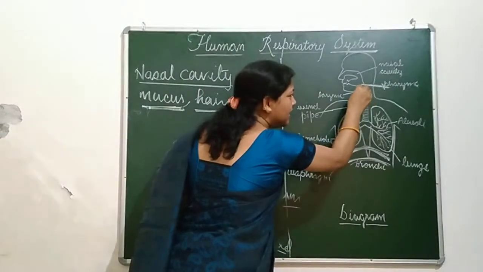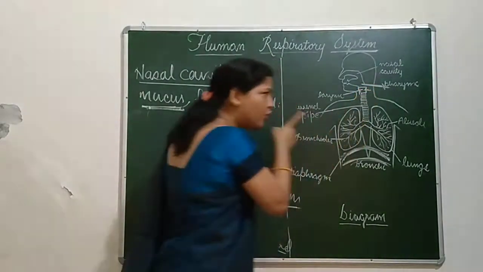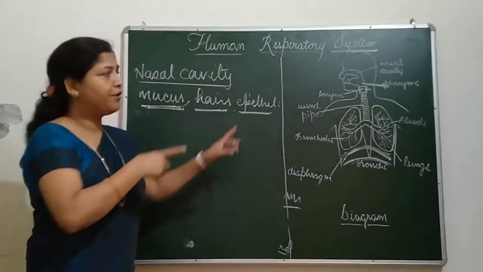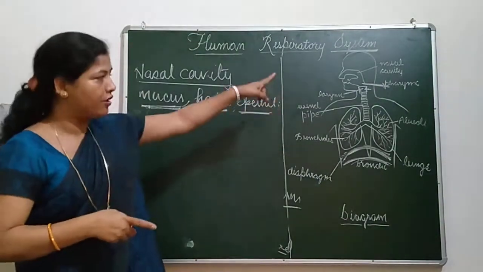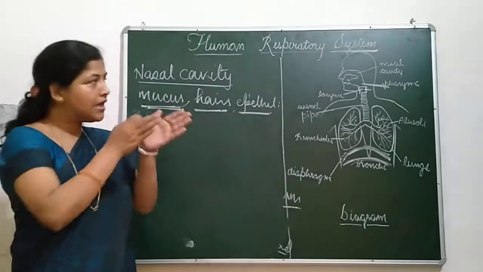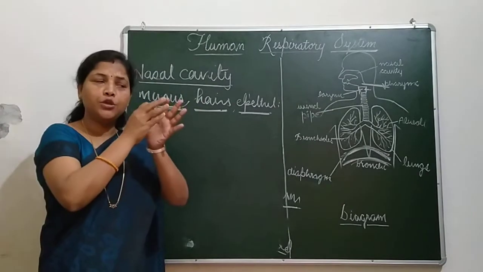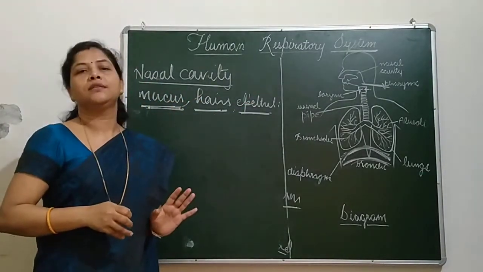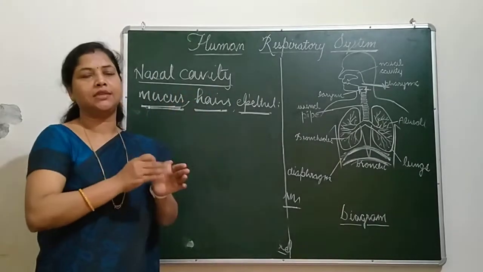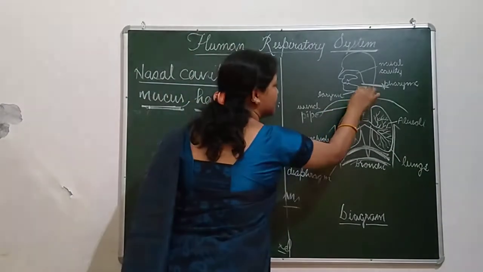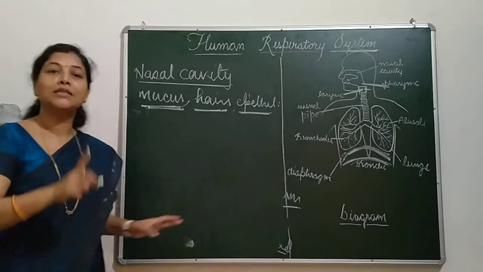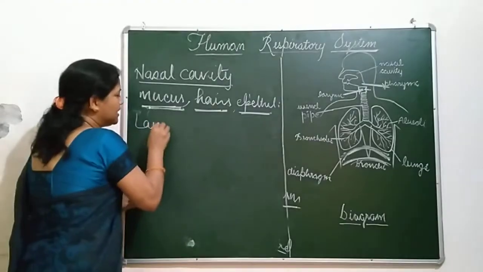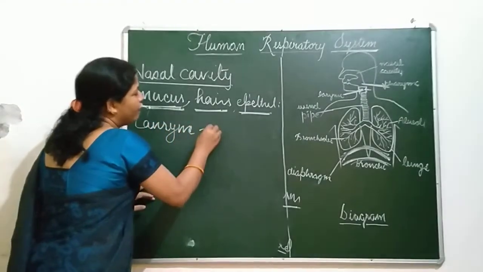If you can see, right at the starting of the trachea or windpipe, there is one structure, you can say a dilated part of the trachea. The starting of the trachea is a bit dilated. That part is known as larynx, which is also known as the voice box. This larynx is also called the voice box.